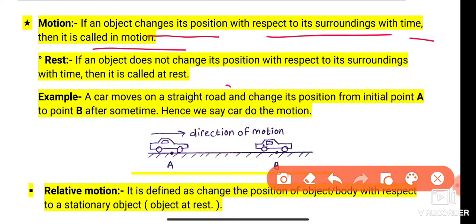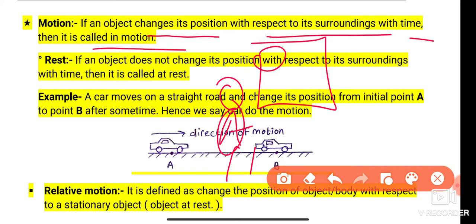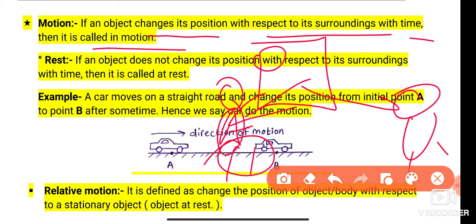We say that when an object changes its position with respect to its surrounding, that means a boy is here and changes its position with respect to this building. Initially he is here, then after some time he comes here, so he changes his position with respect to this surrounding or building. Then we say that he does the motion, changing position with respect to surrounding and with time, because time can never be stopped. Okay students.